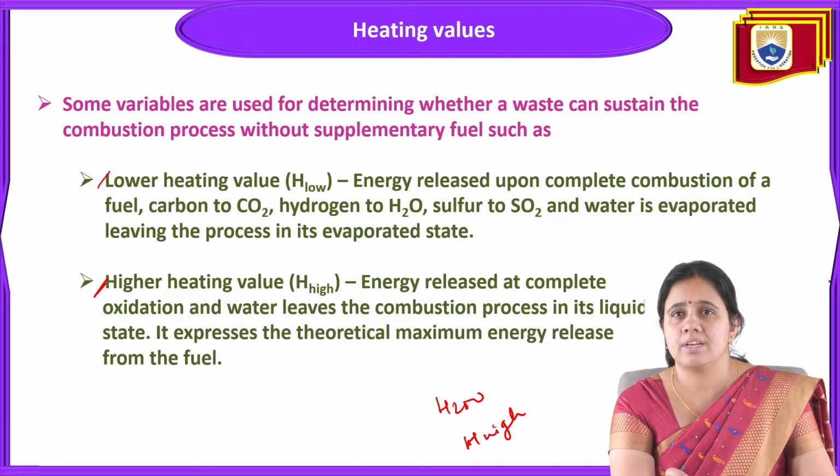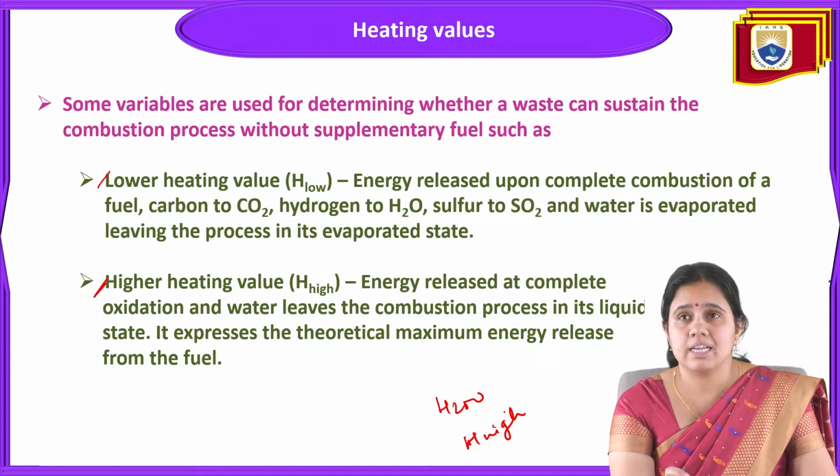First is the lower heating value: the energy released upon complete combustion of a fuel, carbon to CO2, hydrogen to H2O, sulfur to SO2, and water is evaporated, leaving the process in its evaporated state. This is called the lower heating value.